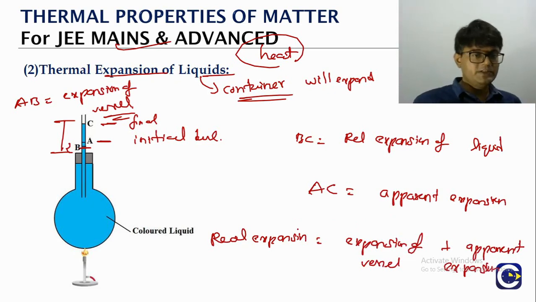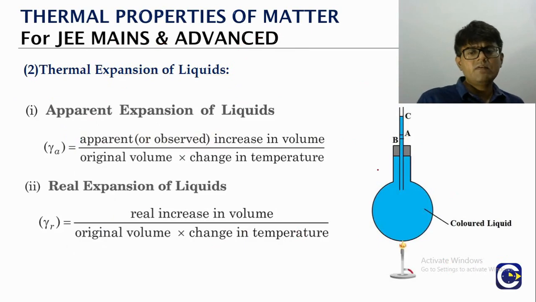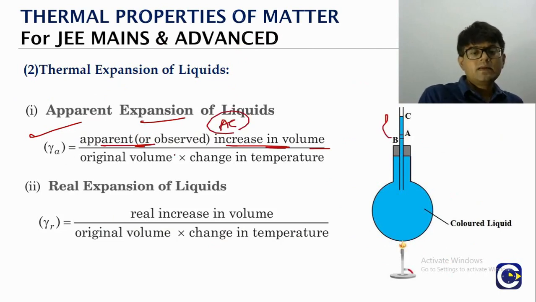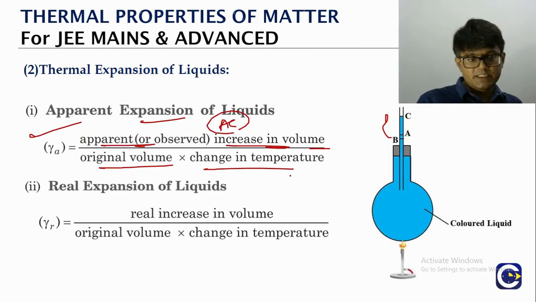So this is how we will have to see the relation between the real expansion and the apparent expansion. Now any of these expansions, right, we will have a corresponding coefficient. Like apparent expansion means what? Apparent increase in volume, that is basically what? The AC part, divided by original volume into change in temperature, that is gamma apparent. What is the real expansion?